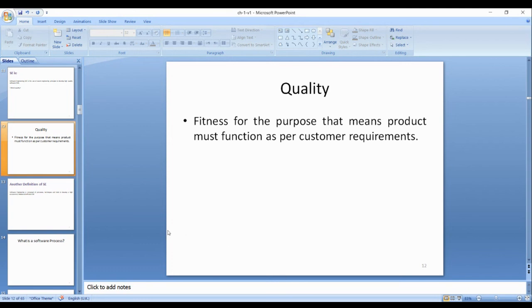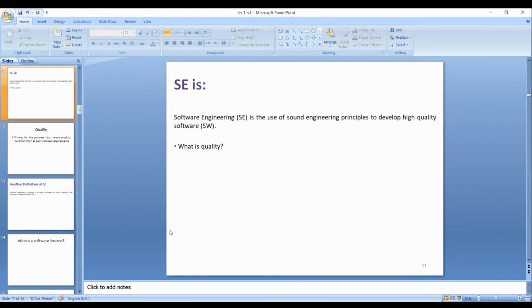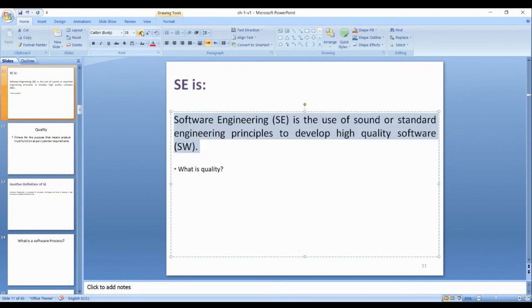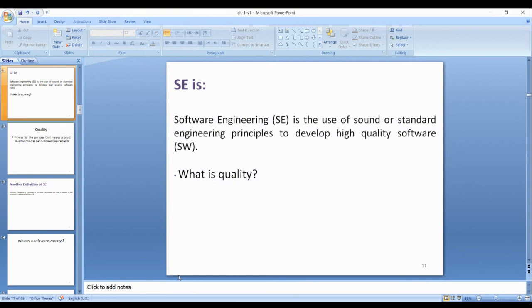Now, according to the definition by Pressman, if you apply sound or standard engineering principles, the result will be high quality. If you don't apply them, the result will be poor quality.